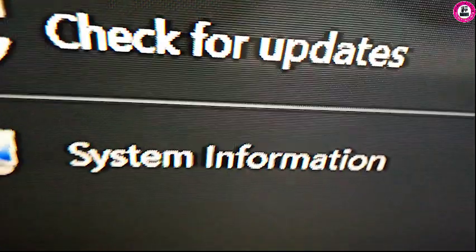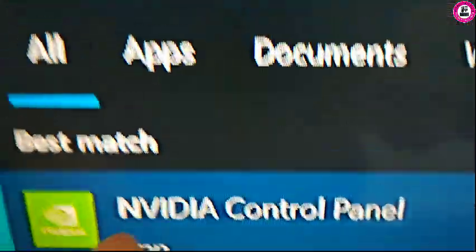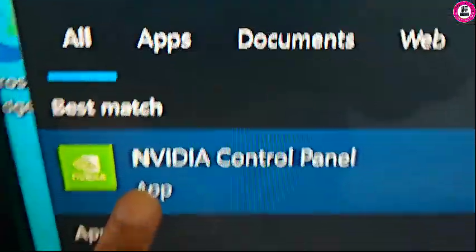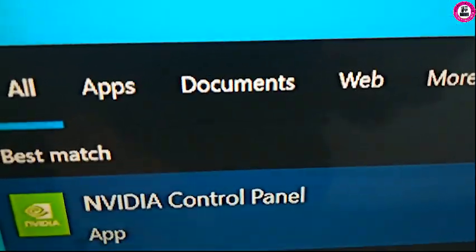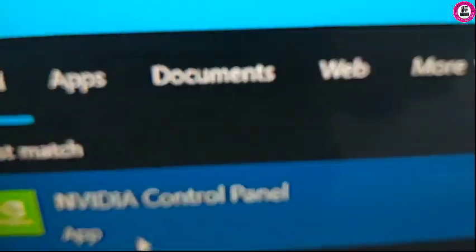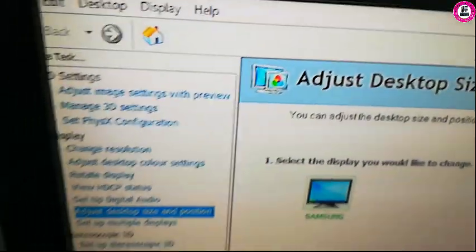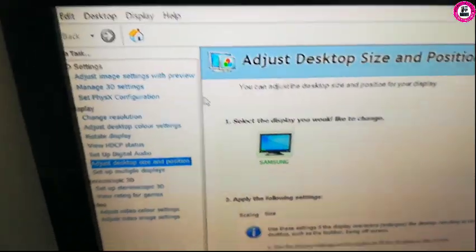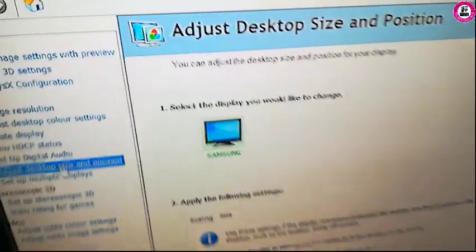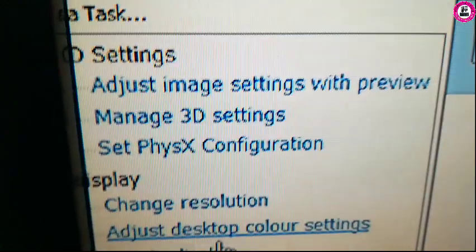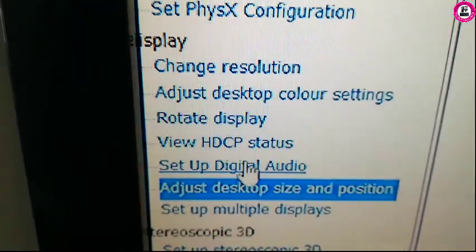As you can see there, you can type control panel, and it will give you NVIDIA, which is the graphics card, or whatever graphics card you have. We have NVIDIA, so we will click on NVIDIA Control Panel. It will give you this interface on your screen. As you can see, there are a lot of options.